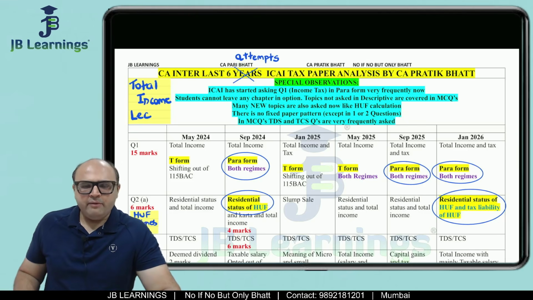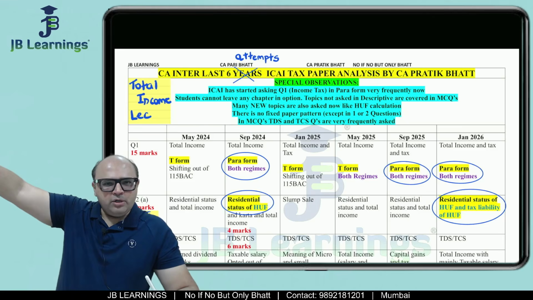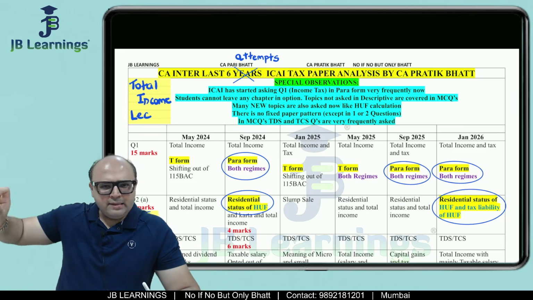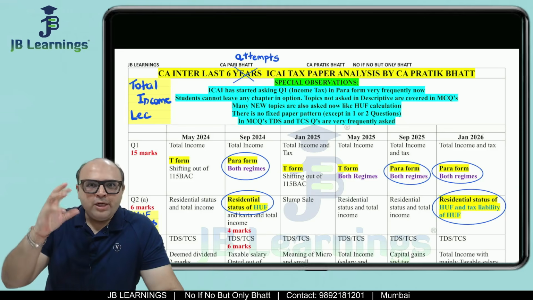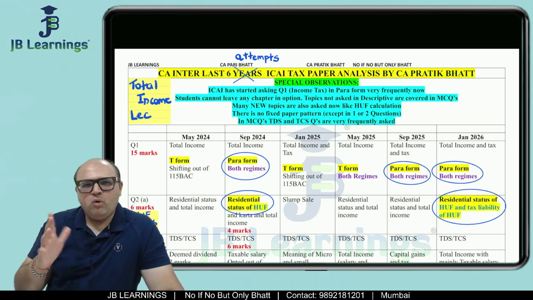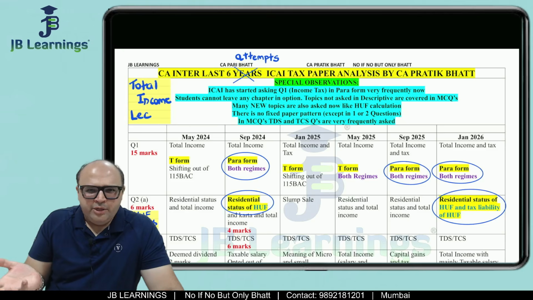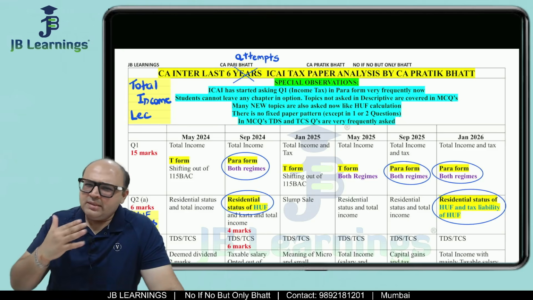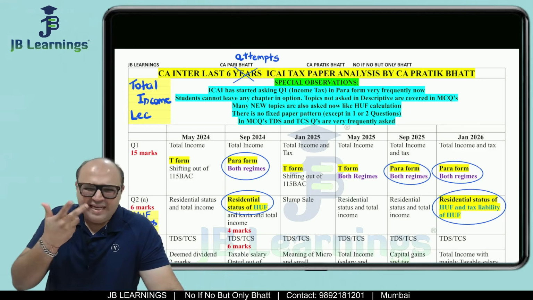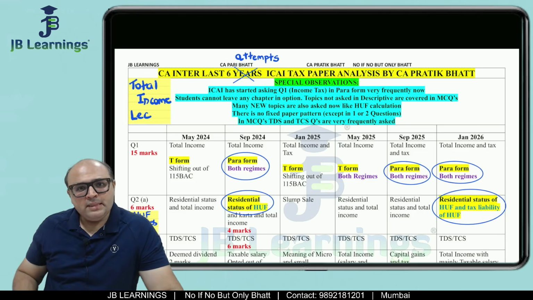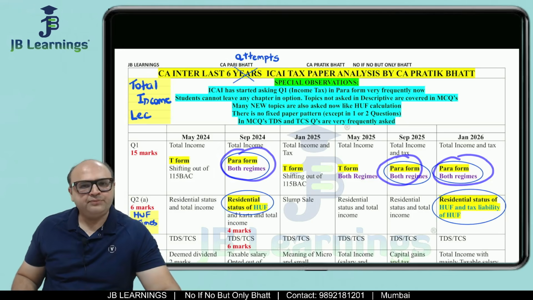Now what happens in paragraph form? They give you in the first paragraph the net profit of the assessee was this much. The following are the debits and the credits, and then they give you all the information. As far as your knowledge of income tax is concerned, whether the question is in T form or paragraph form, you don't need some extra or separate knowledge. The same concepts which you have studied in salary, house property, business, capital gains, other sources, and chapter 6 set off, the same things you have to use. But the problem is that students do not have so much practice of paragraph form questions.